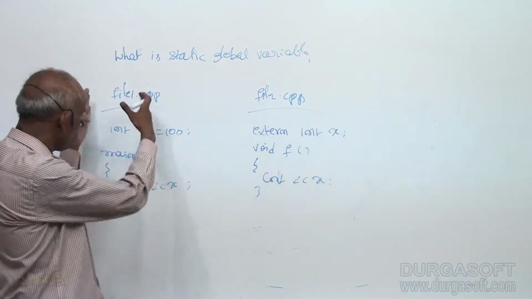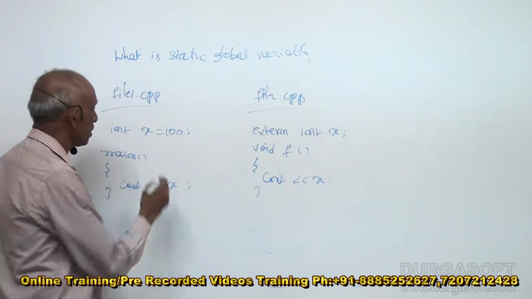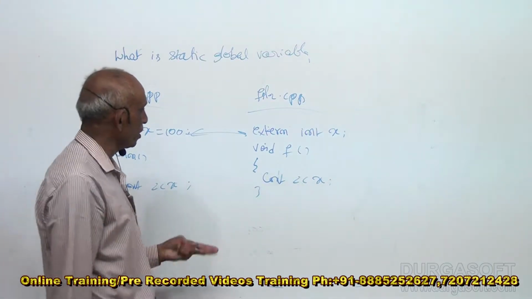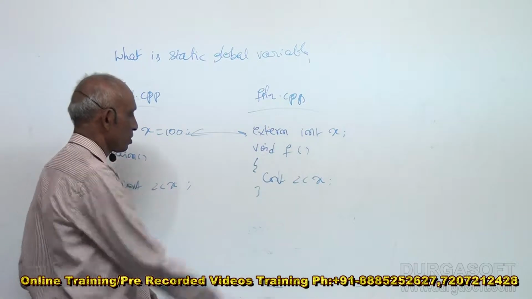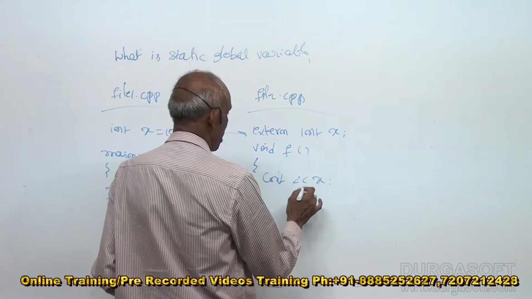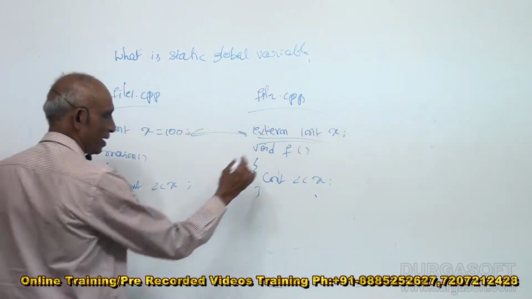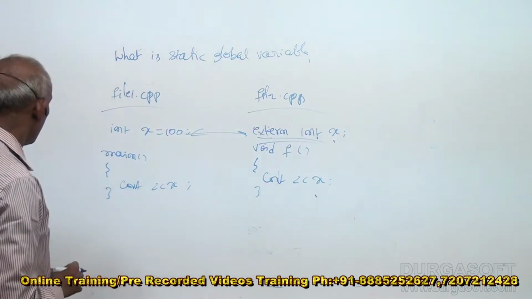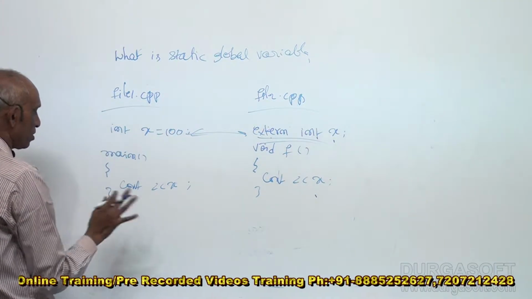Actually these two files are compiled individually and are linked together. At the time of linking, these are resolved, and at the time of compiling, the compiler assumes that it is defined somewhere and goes ahead, while linking these resolutions are made. Now this function is displaying x, assuming it is defined elsewhere. It has to say extern int x, meaning it is referring to this. So this is a global variable because it is defined outside main or any other function.